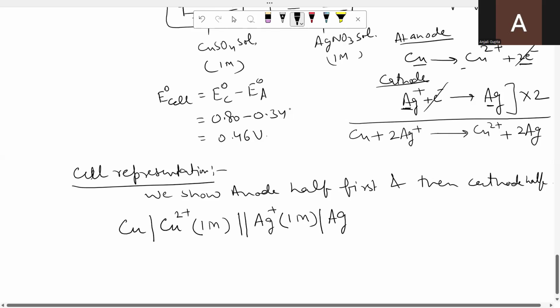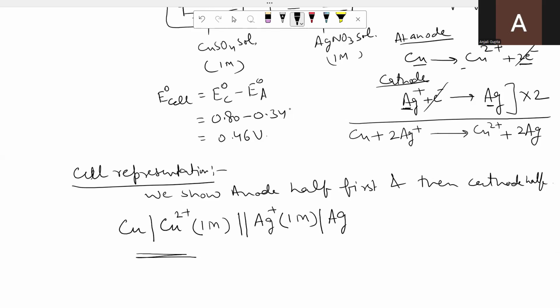So this is the cell representation. This is anode half where copper is converted into copper ion. So copper slash copper ions along with the concentration. Then double vertical line is meant for salt bridge. After that, you have to show the cathode half reaction where silver ion here in this particular case is converted into silver atoms. So silver ions along with the concentration, whatever concentration is given, slash silver. This is how to do the cell representation.